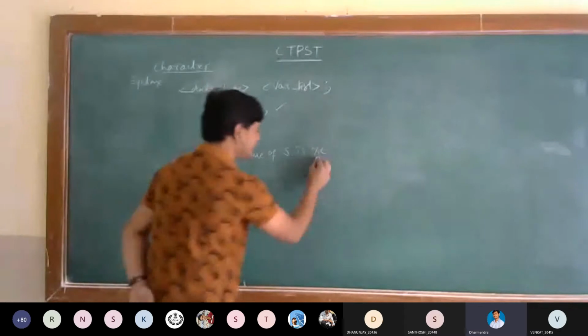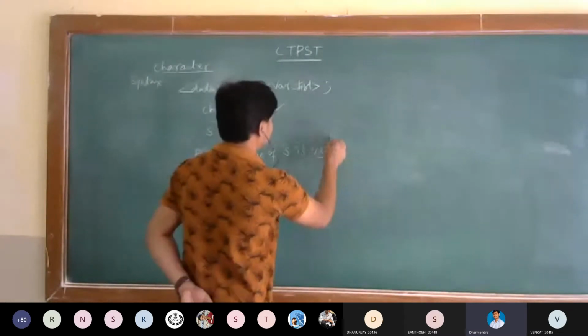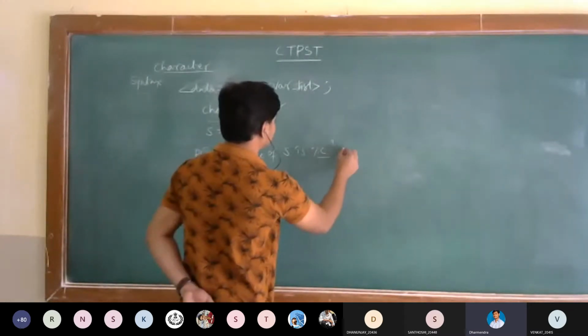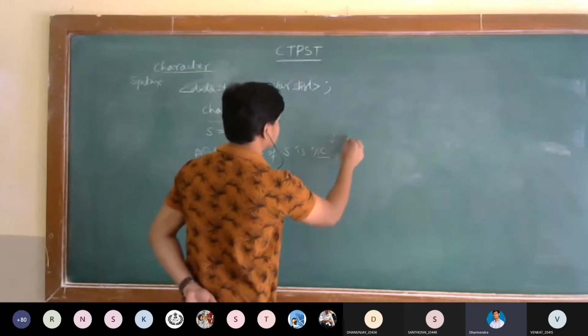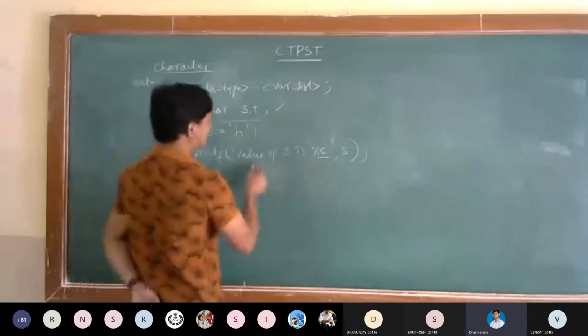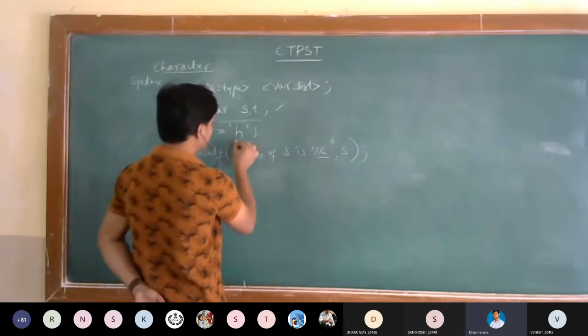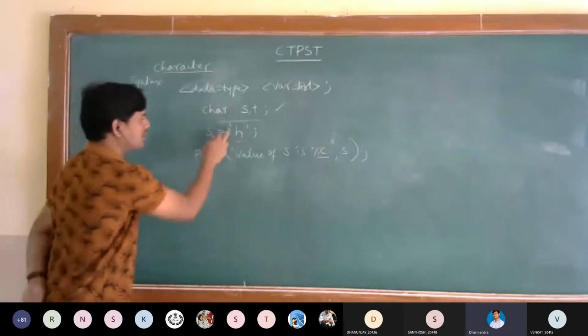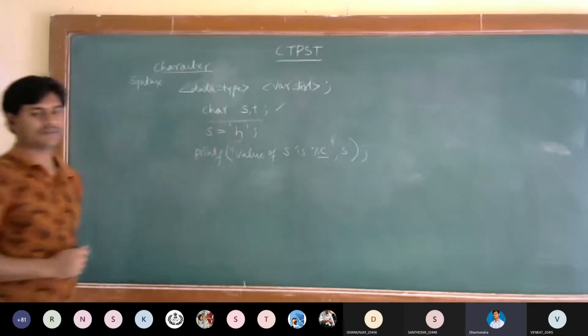Percentage c is the format specifier, and the reference for this one is S. Here, H will be printed, not the single quotes.